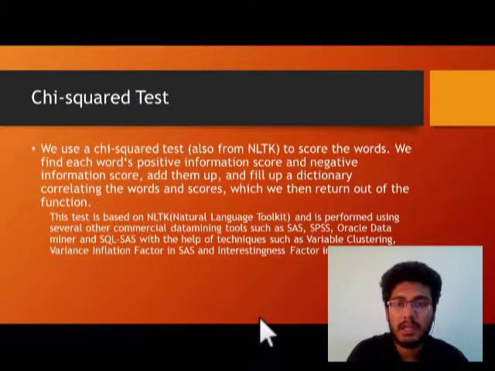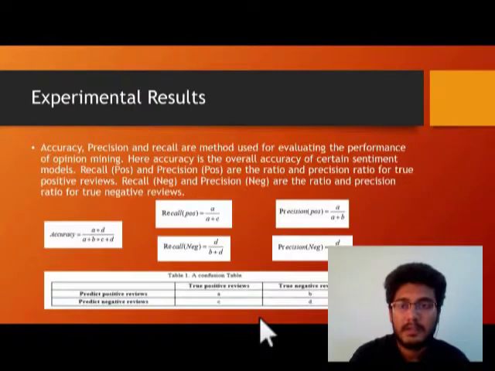This test is based on NLTK, which is the Natural Language Toolkit, and is performed using several other commercial data mining tools such as SAS, SPSS, Oracle Data Miner, and SQL SAS, with the help of techniques such as variable clustering and variance inflation factor, which can be found in SAS, and interesting mix factor in SQL SAS.